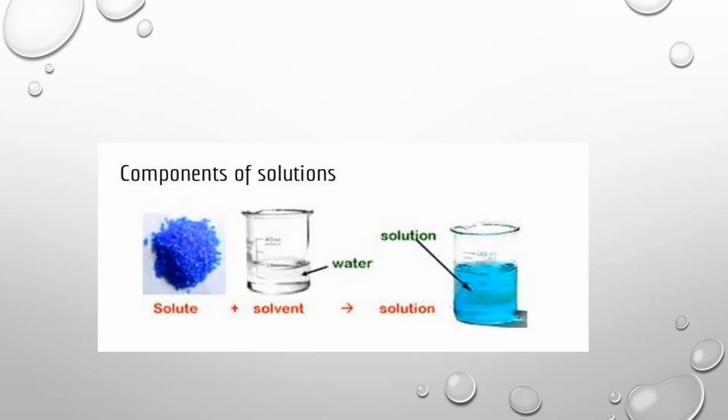So let's go ahead and understand in more detail solvent and solute. Let's see what they are. Solvent is the one that is present in the larger quantity. The word solvent came from the Latin word solvo, which means to free or mix. Next we go for solute. Solute comes from the Latin word solutus, which means to lose; it loses its identity. Solute is present in the smaller quantity.